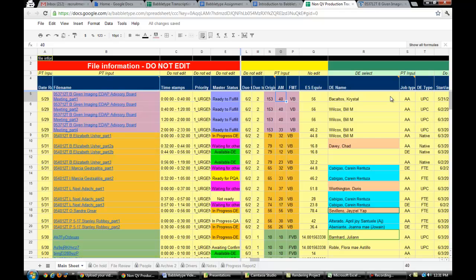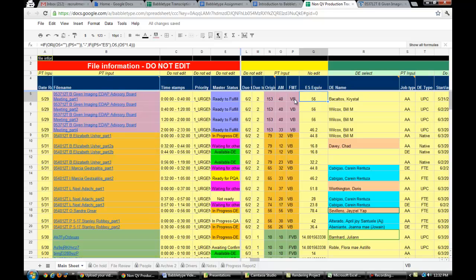Okay? Now after that, another column that is important is column P, the FMT column. This will determine if you are going to transcribe the file either as a VB file or an ES file. Now when you see VB in a non-QV tracker, it means clean up verbatim, not full verbatim. Okay, take note of that. If you only see VB, that's clean up verbatim, and it's not full verbatim. So if you see ES here, then that means it should be formatted as an edited summarized file. Okay, I hope that's clear.